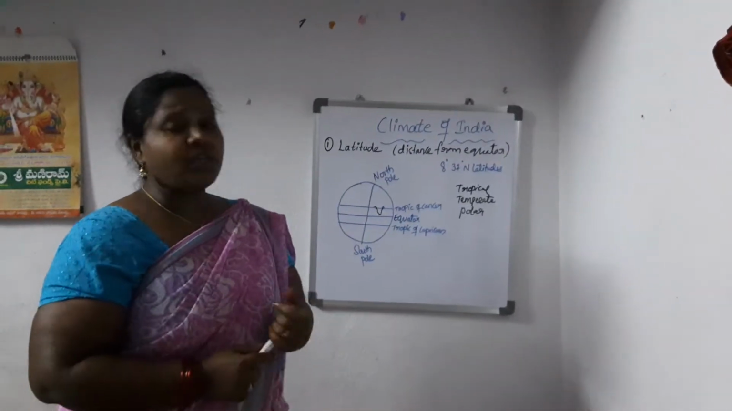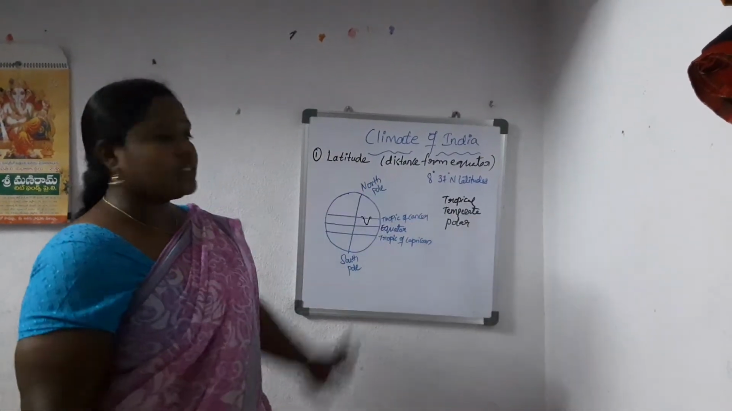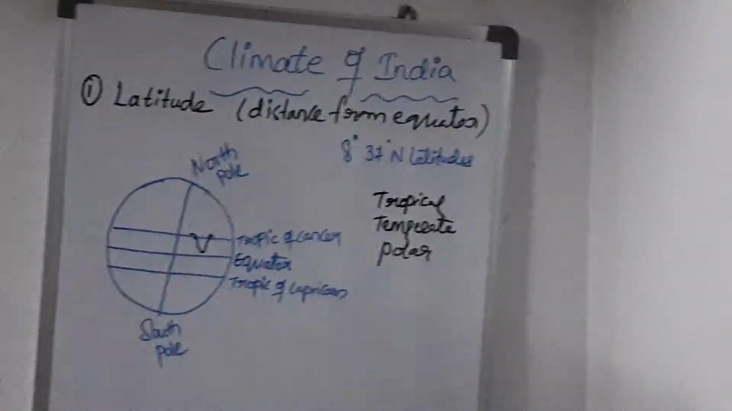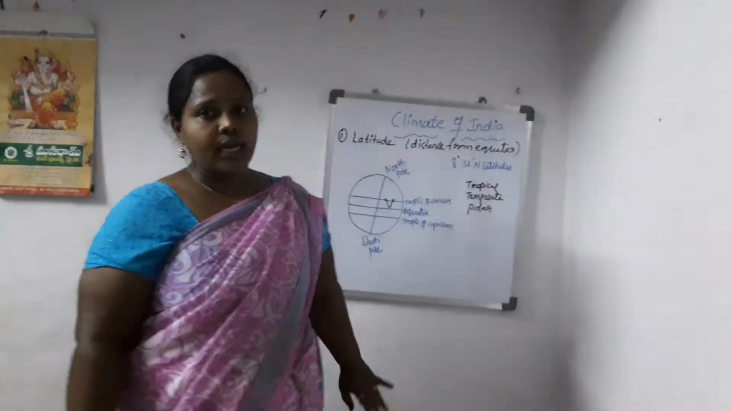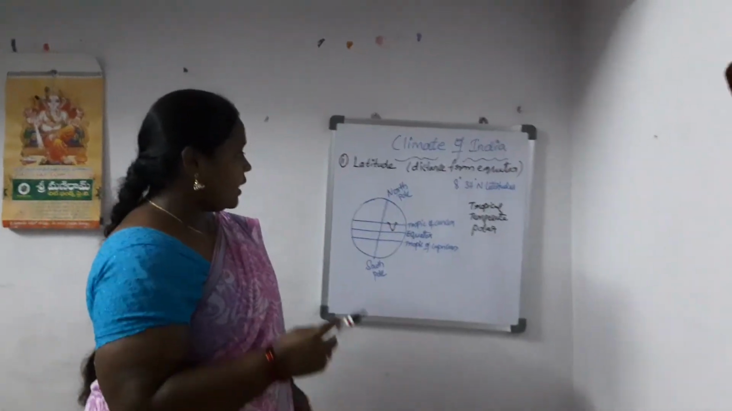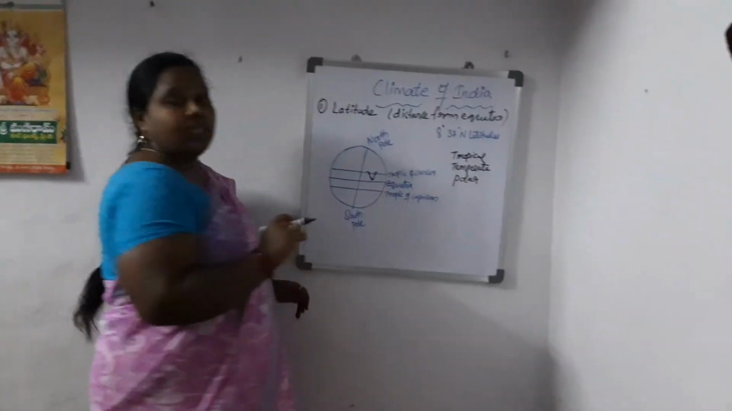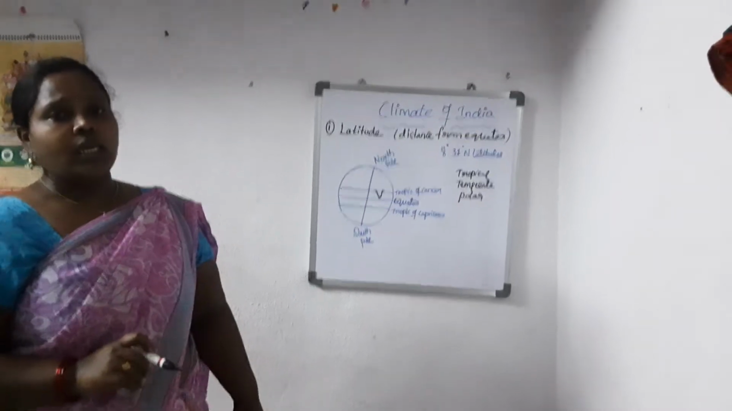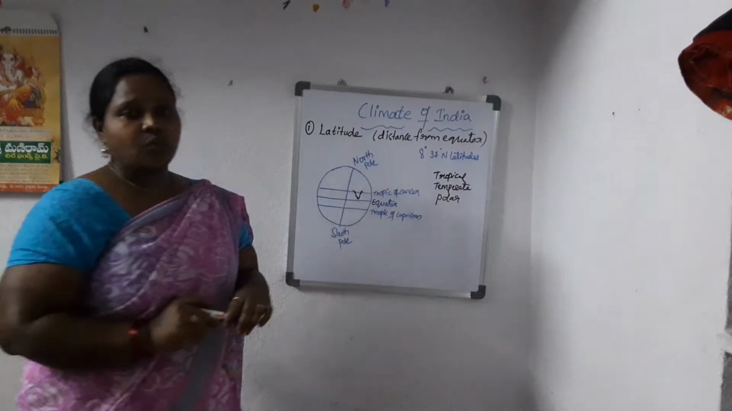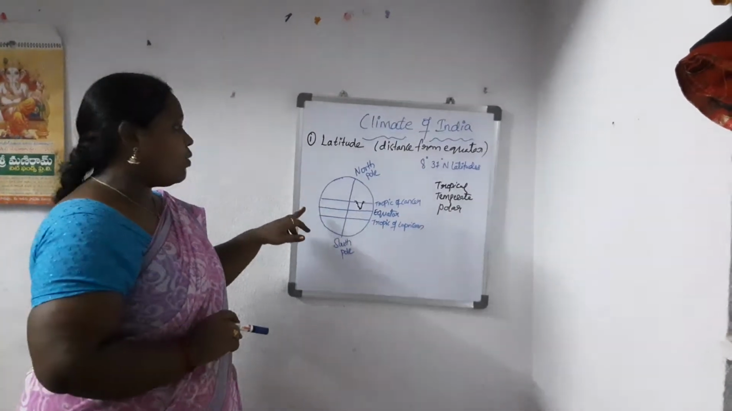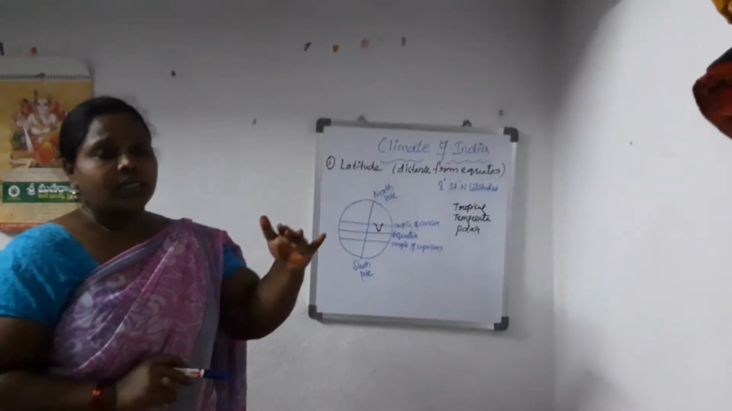If we see the location of India, roughly India is located between 8 degrees and 37 degrees north latitude. So the southern part of India almost lies in the tropical zone, very close to equator. As we discussed, at the equator the temperature is very high. Low latitudes have high temperatures, and as we move away from equator, temperature reduces.